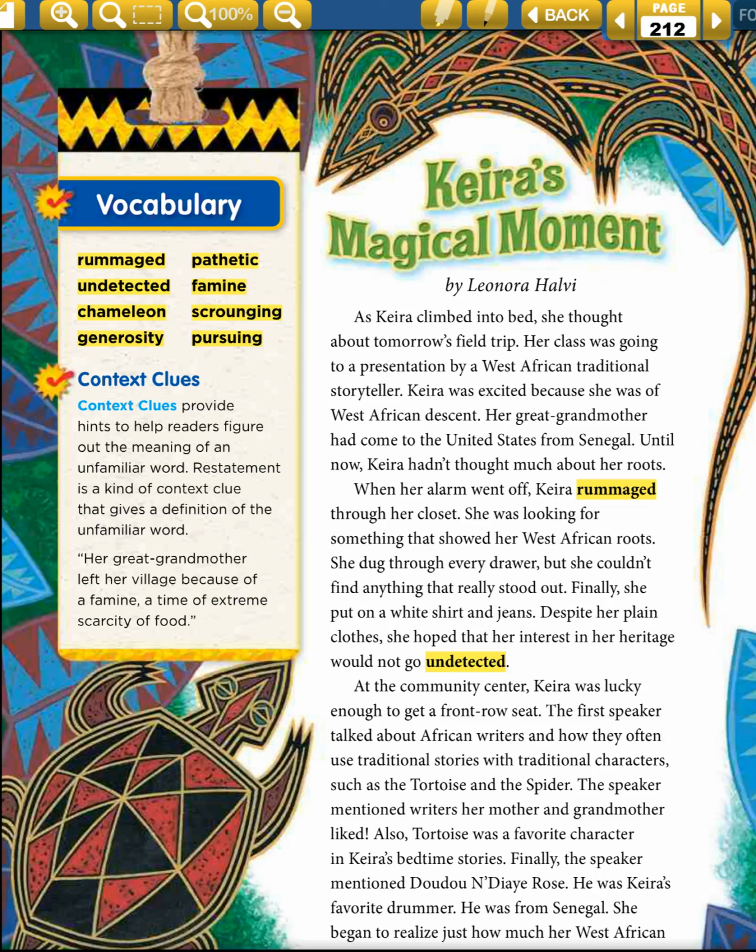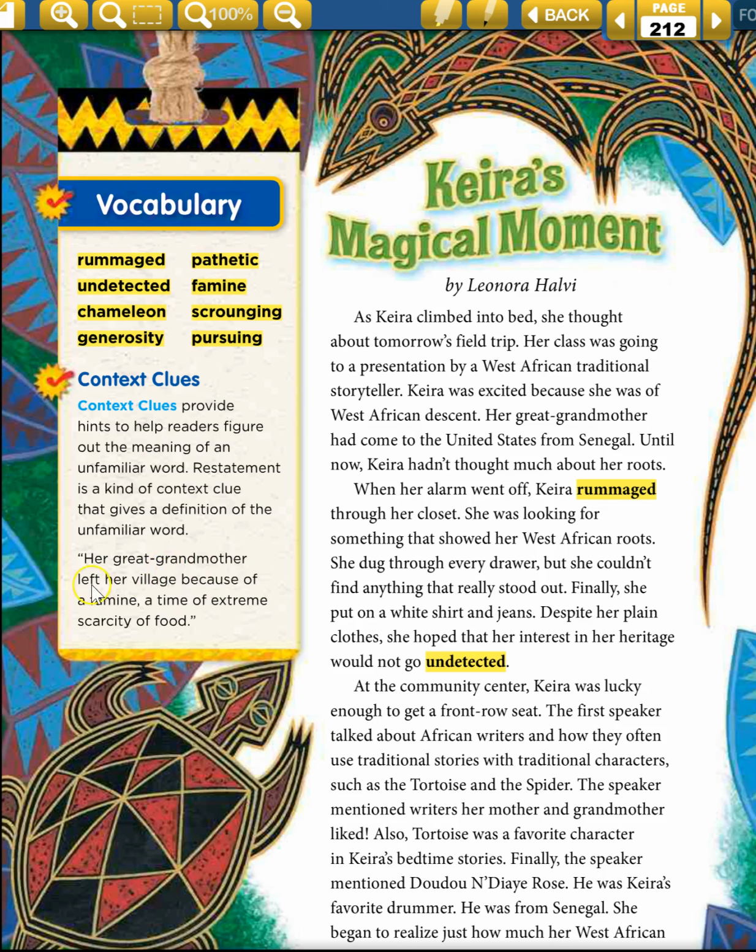Join me on page 212 in the reading textbook, Keira's Magical Moment. We're going to be looking at context clues. Context clues provide hints to help readers figure out the meaning of an unfamiliar word. Restatement is a kind of context clue that gives a definition of the unfamiliar word. Here's an example of restatement.